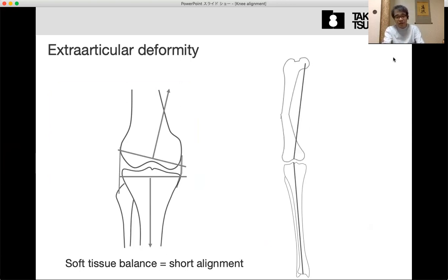So it is unnatural to adjust the extra-articular deformity by the intra-articular bone cut. So to make the natural alignment, neutral alignment, we need to cut the lateral side more. That can cause some instability and unnatural kinematics. So soft tissue balance should be achieved by reconstructing the short alignment in the short part.